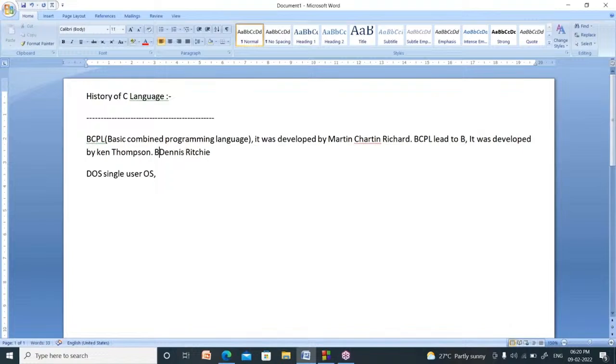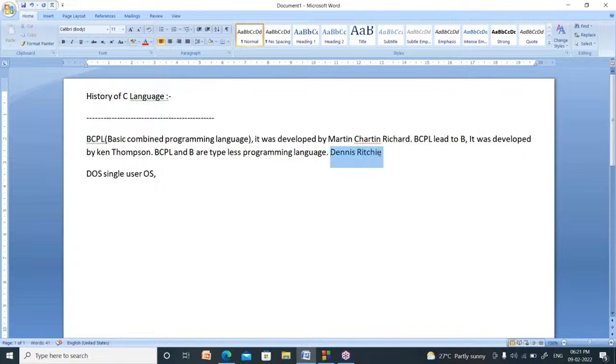Actually, the languages BCPL and B are both typeless programming languages. What is the meaning of typeless? In C language, we can find data types like character, integer, float, and double. But in BCPL and B, there are no data types. A language without any data type is called a typeless programming language.